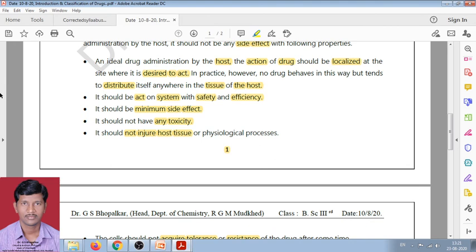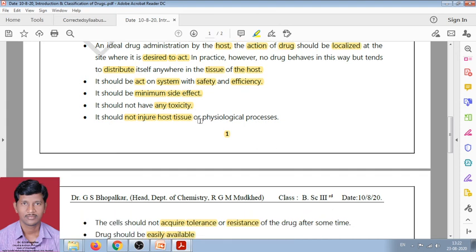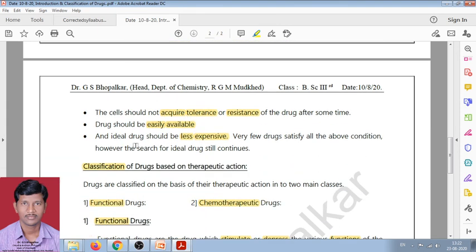The ideal drug should work safely and efficiently. It should have minimum side effects, no toxic effect, and it should not injure the host cells. And last, it should be easily available in the market, and it should be less expensive.